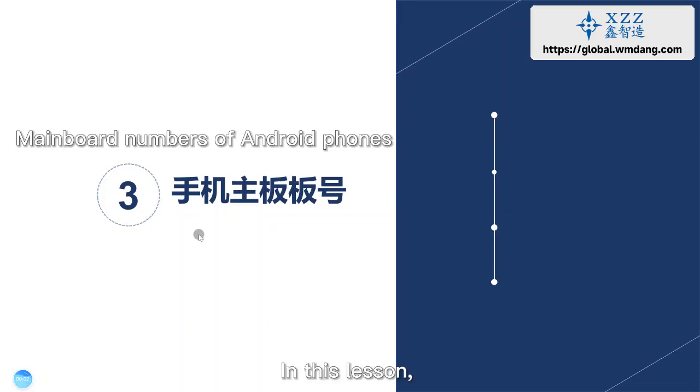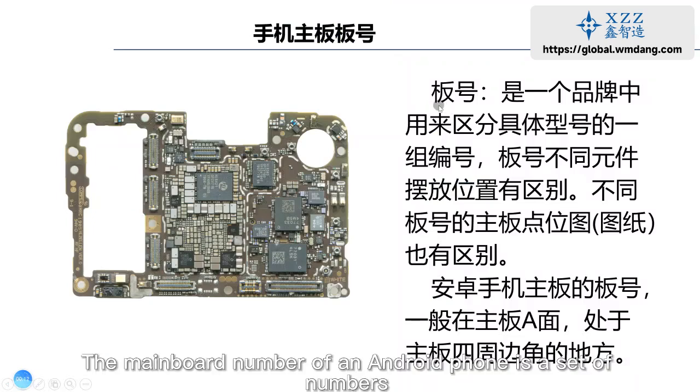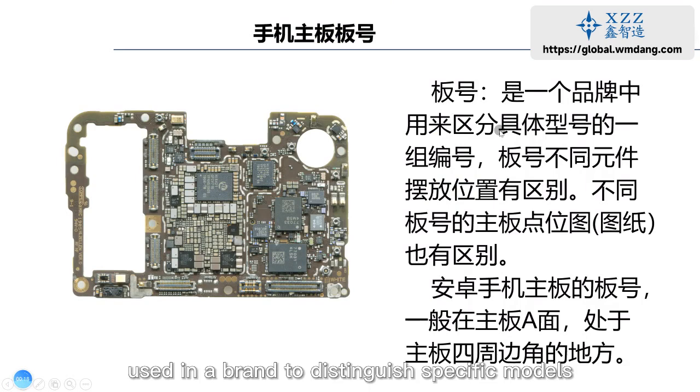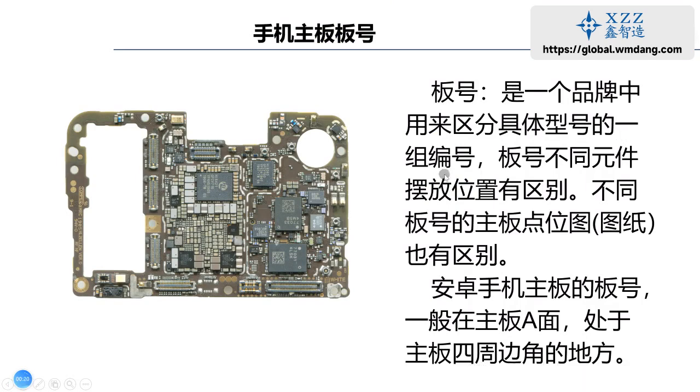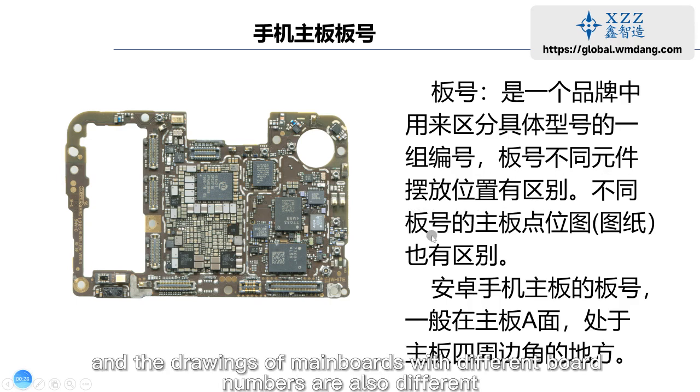In this lesson, we will talk about the mainboard number of Android phones. The mainboard number of an Android phone is a set of numbers used in the brand to distinguish specific models. The placement of components with different board numbers is different, and the drawings of mainboards with different board numbers are also different.